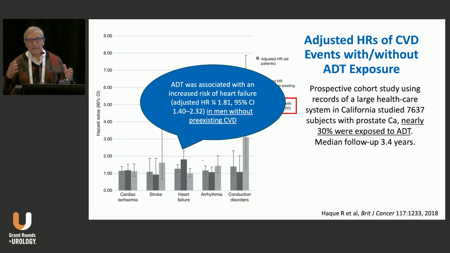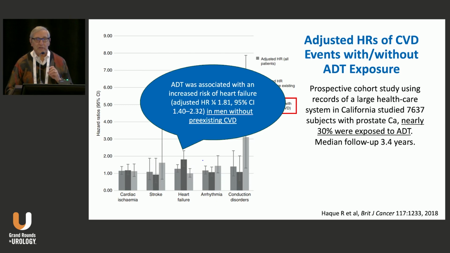So again, a large survey of nearly 8,000 people with prostate cancer, nearly 30% of whom were exposed to ADT during their treatment paradigm. So this is some important information. Cardiac arrhythmias and stroke are assumed to be more common in people with pre-existing disease and those without, from this